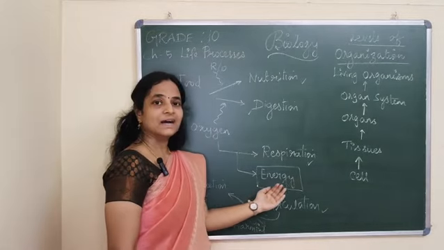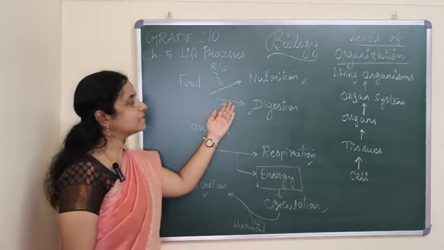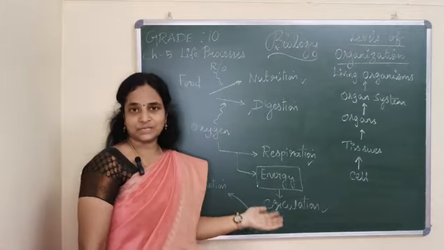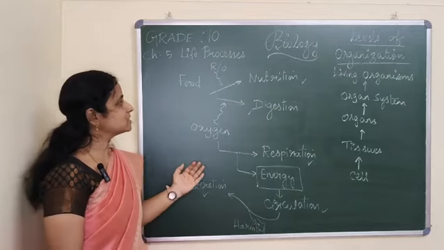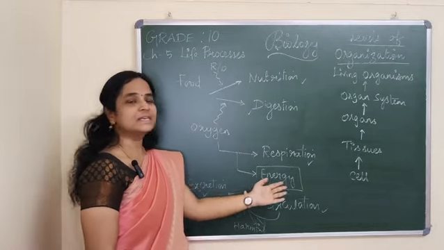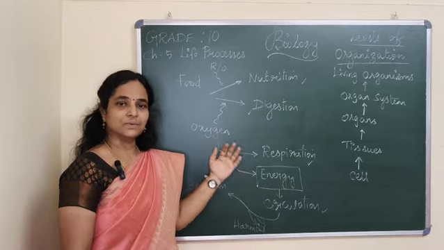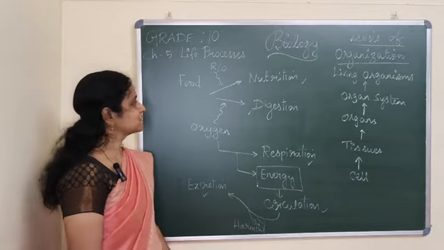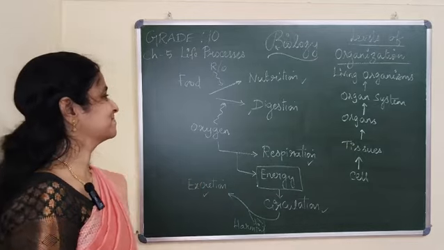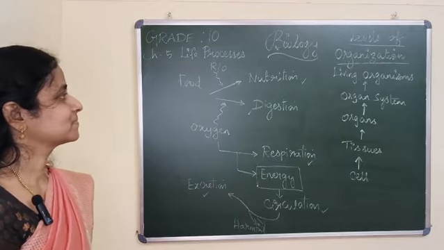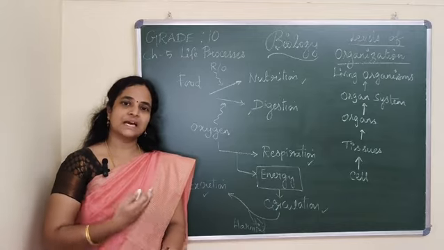So we have come across nutrition, digestion, respiration, circulation and excretion. All these are molecular movements that are taking place in our body in order to continue the life cycle. You call these processes life processes. In this chapter, we are going to discuss all these five processes along with the organ system, and how they work in a human body. Hope the concept is clear. Next we'll continue with what is nutrition and the types of nutrition.